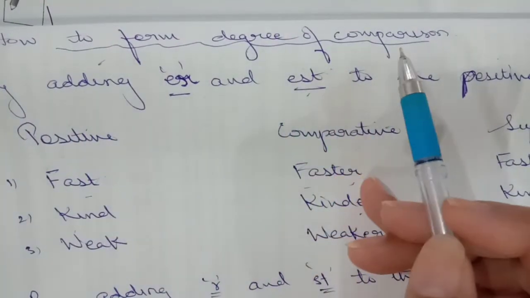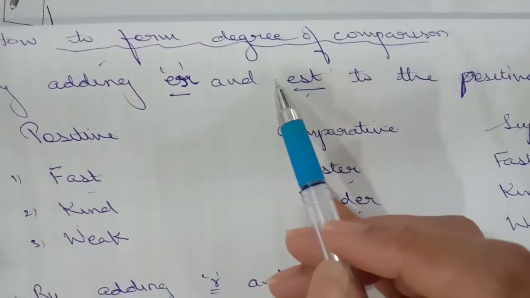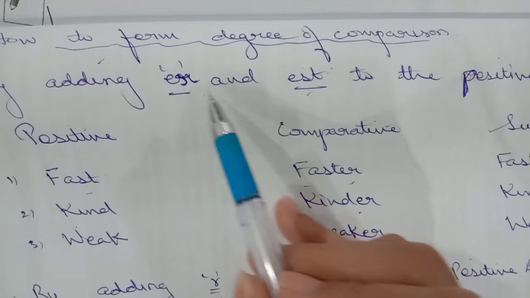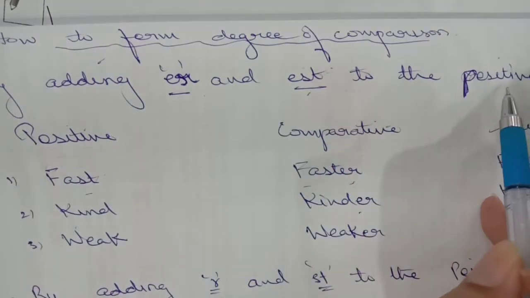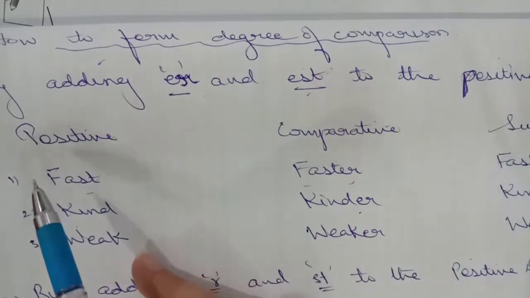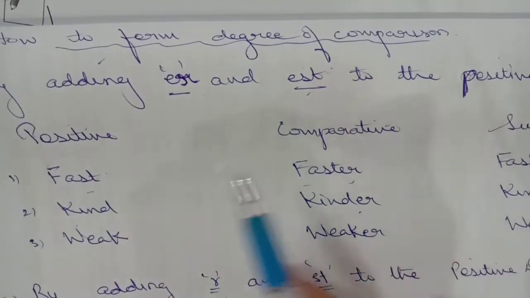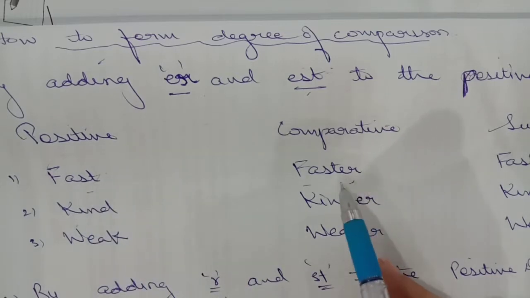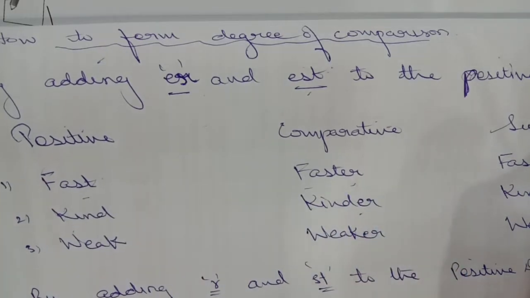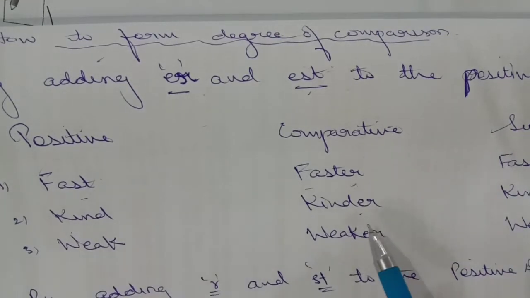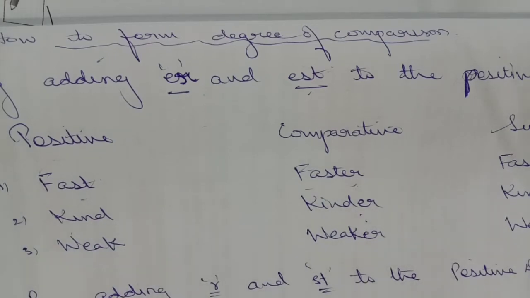How to form degrees of comparison? How will you form the degrees? There are a few rules. See, by adding ER and EST to the positive degree. You simply add ER or EST to the positive degree and you will get comparative and superlative. The word is fast. Just add ER to the comparative, it will become faster, and EST to the superlative, it will become fastest. Kind, kinder, kindest. Weak, weaker, weakest, and so on you can make.